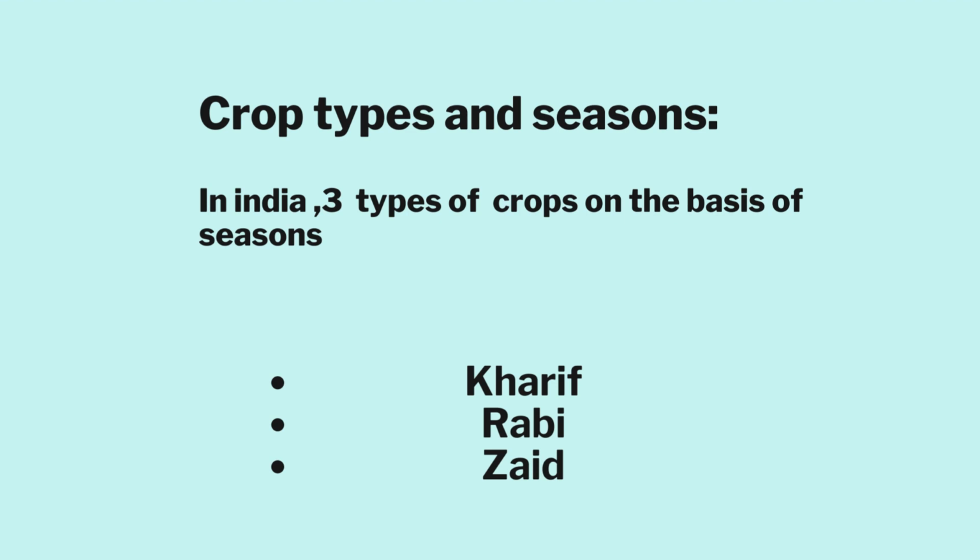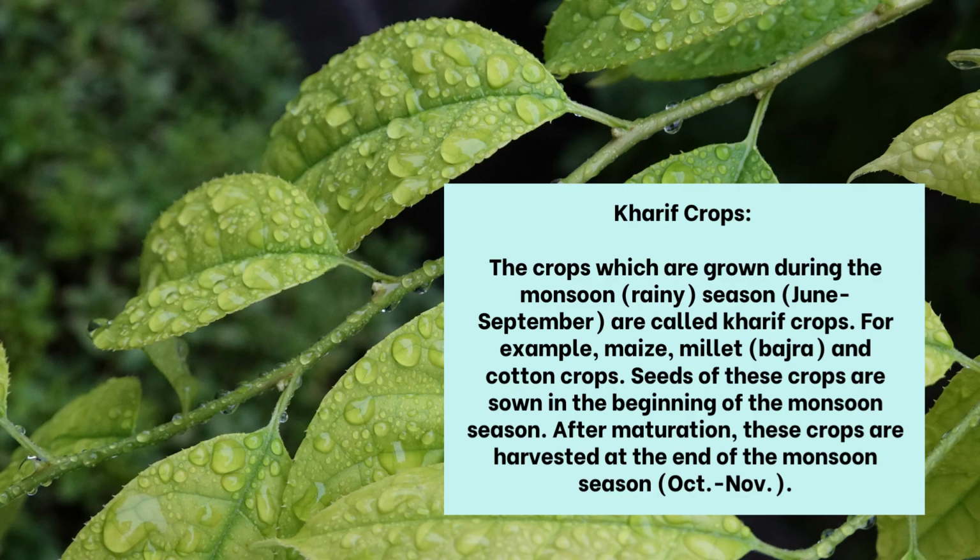Crop types and seasons. In India, there are three types of crops on the basis of seasons: Kharif, Rabi, Zaid. Kharif crops. The crops which are grown during the monsoon, rainy, season, June to September, are called Kharif crops. For example, maize, millet, bajra, and cotton crops. Seeds of these crops are sown in the beginning of the monsoon season.